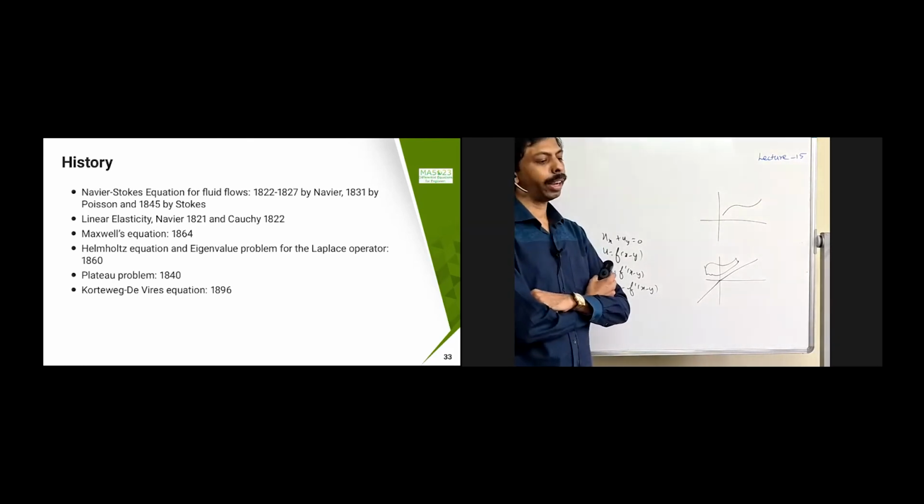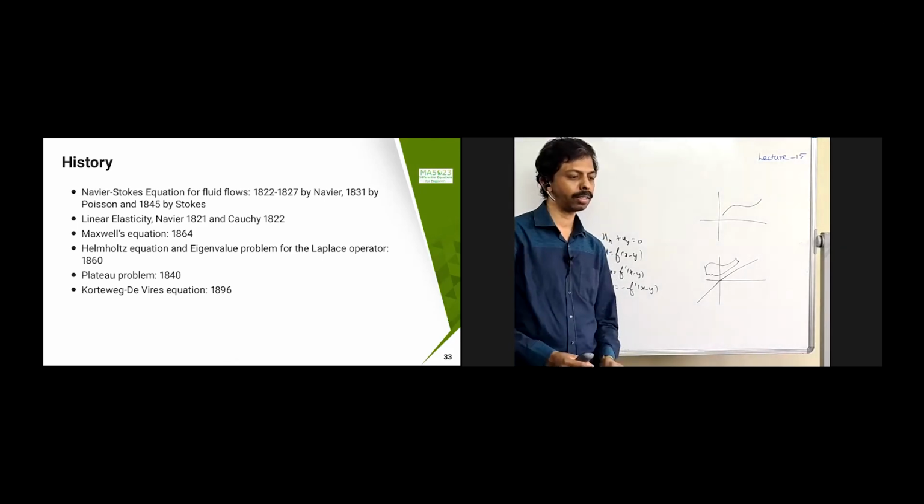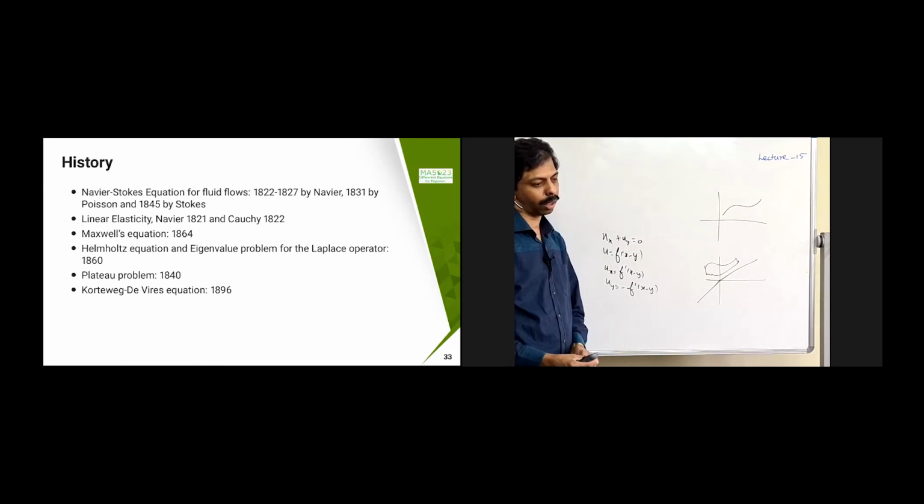And then in 1821, linear velocity was studied by Navier, and Cauchy was studying the same thing in 1822. Maxwell's equation is one of the most important equations of the 18th century, which is still used in many applications. And then the Helmholtz equation, again another important equation in physics as well as in quantum physics, etc.